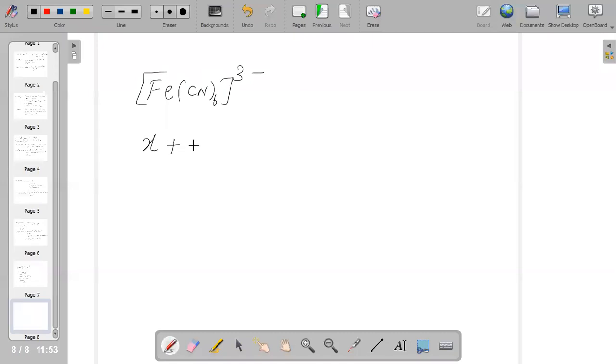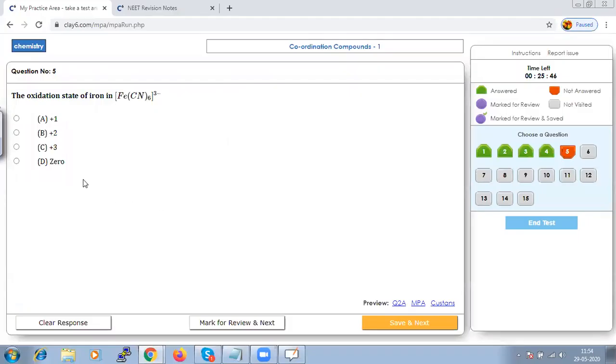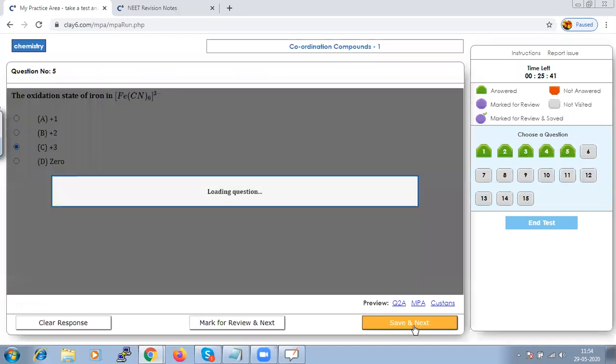X plus 6 into -1 is equal to -3. So X is equal to +6 minus 3, X is equal to 3. So option C. Save that and go to next.